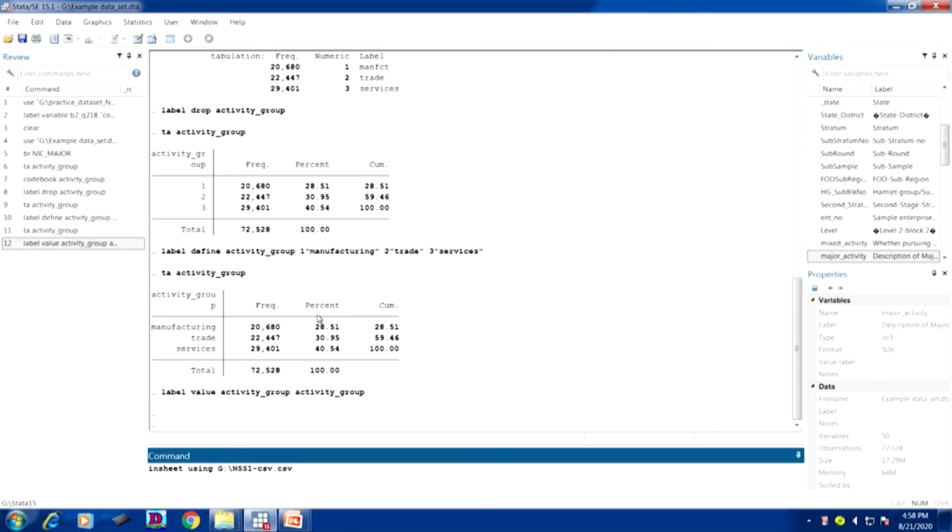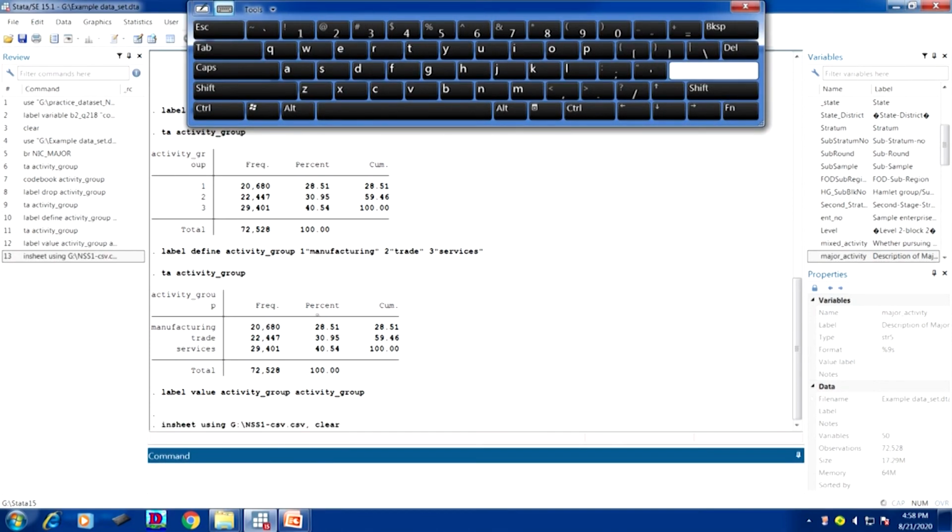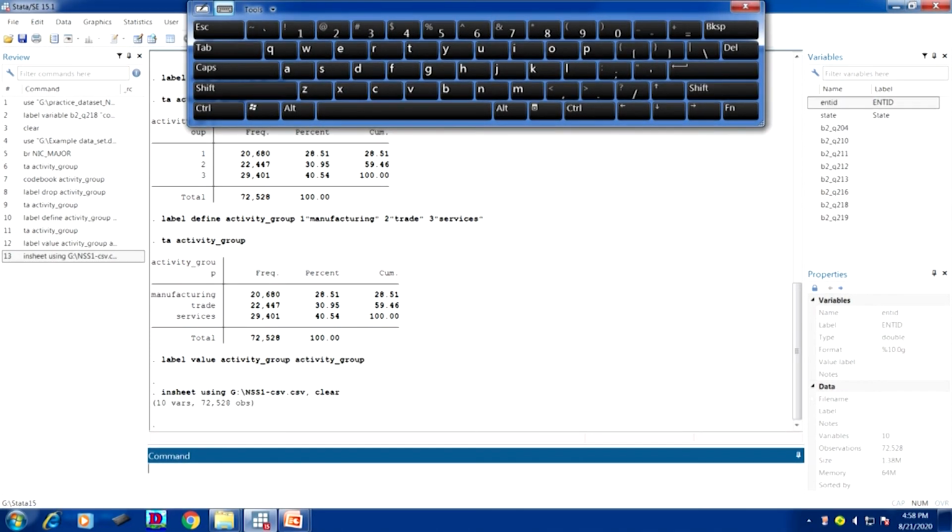Now there is some original data already given. So you need to enter comma and clear. Okay. If you do not clear, then there will be some overlapping issues, there will be some problem. Comma and clear, type clear. Okay. Then enter, you will get the information. Now your data is ready. Okay. So your data is ready.